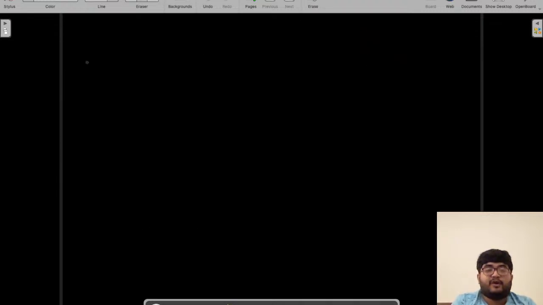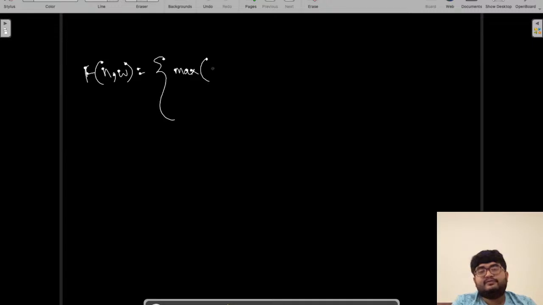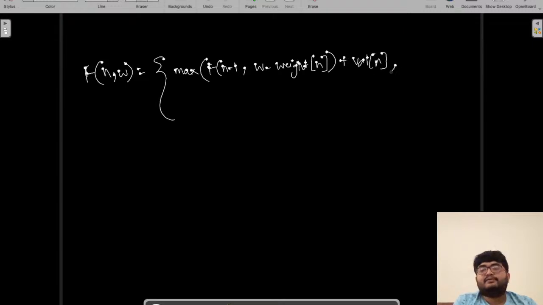Let's write it down more formally. f(n, w) is equal to the maximum of f(n minus 1, w minus weight of n) plus value of n, comma f(n minus 1, w), and this is when the weight of n is less than or equal to the w that we can carry.